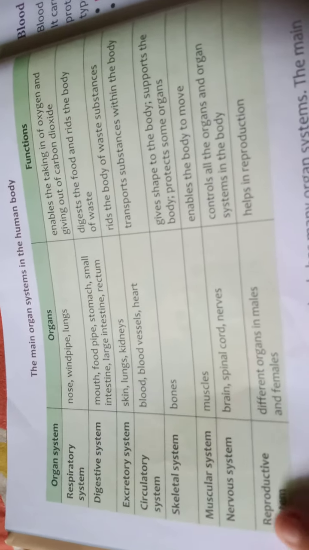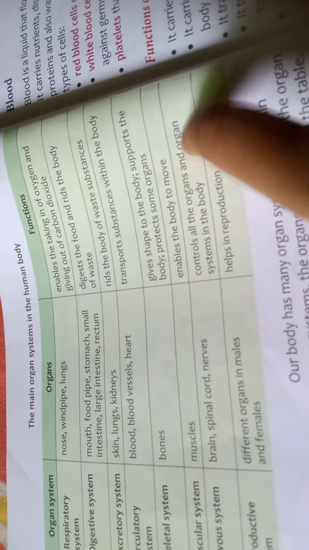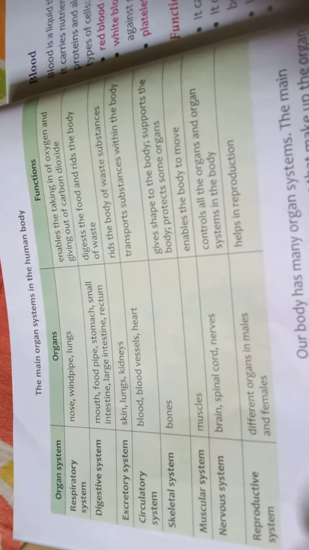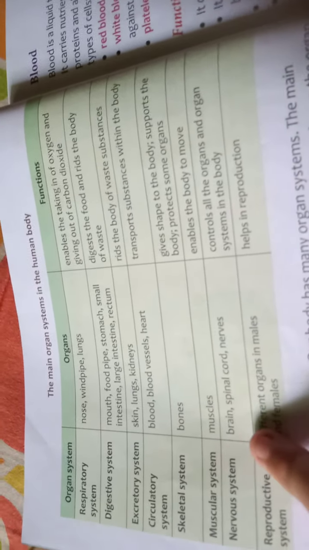Our next system is the nervous system. It consists of the brain, spinal cord and nerves. Its function is that it controls all the organs and organ systems in the body. The brain controls all the organs and organ systems in the body, and the nerves and spinal cord also.